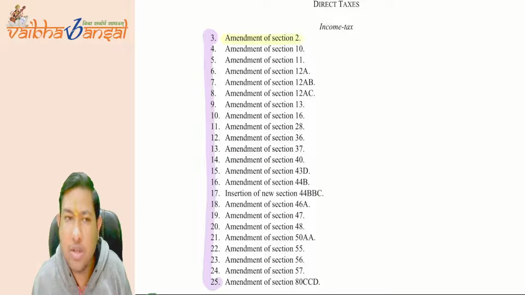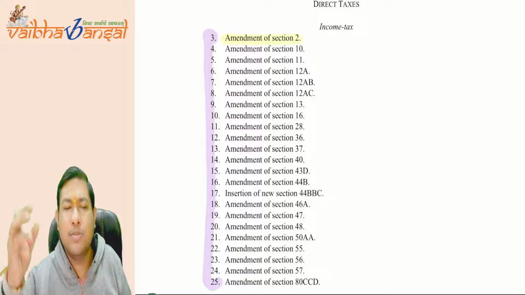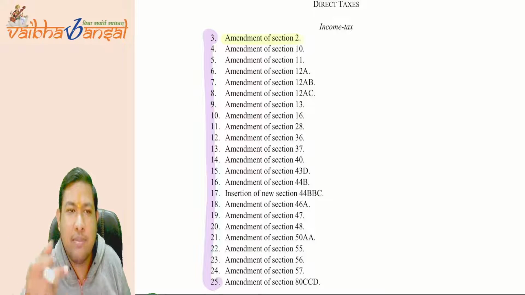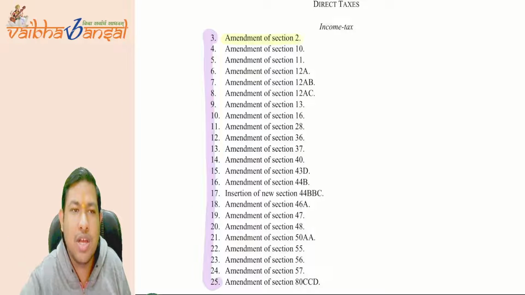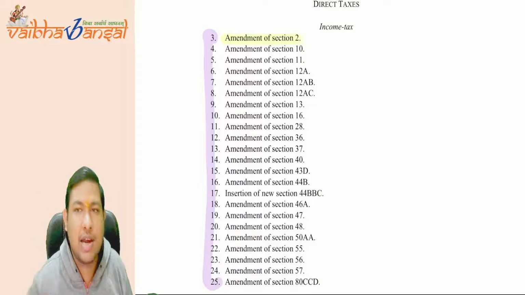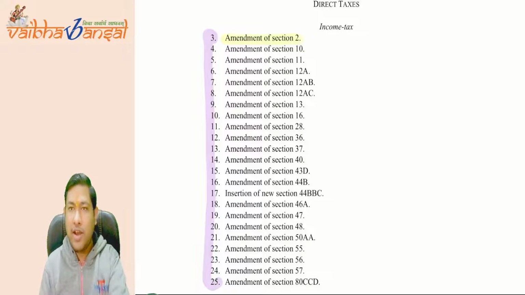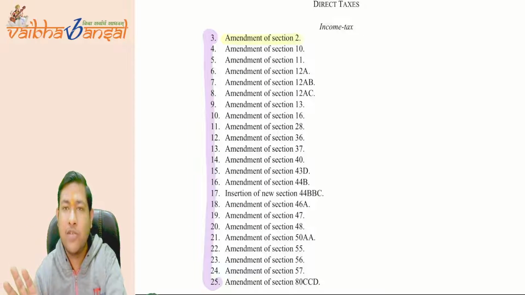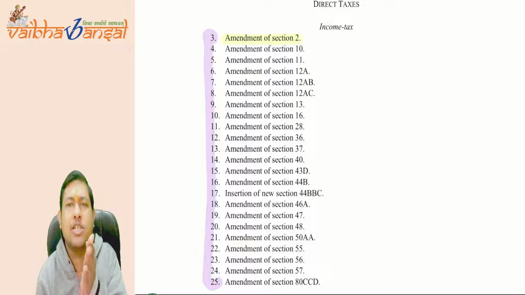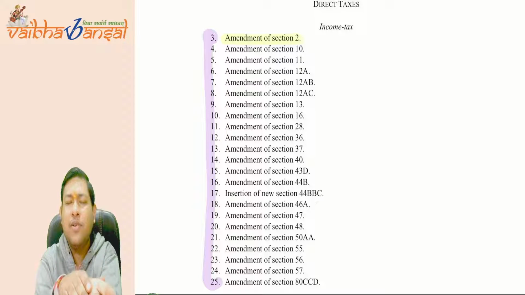So I request the Finance Minister to consider my issues and change that amendment, because it is not the final version. The Finance Minister is just proposing it.